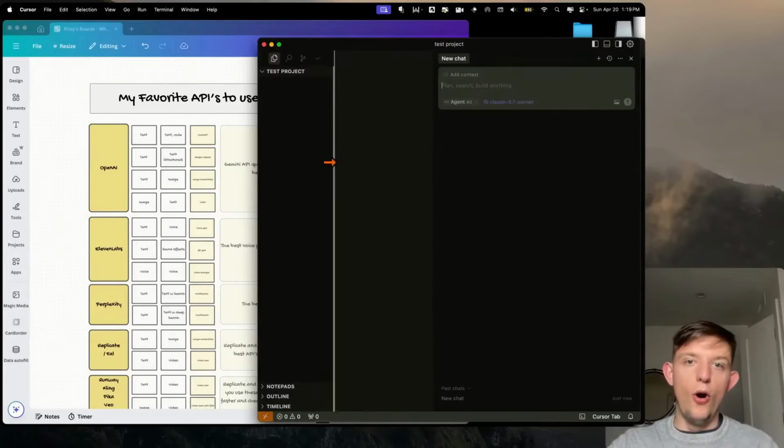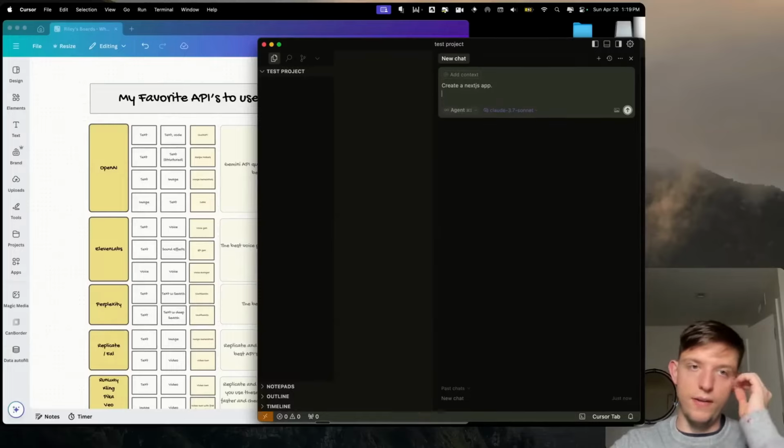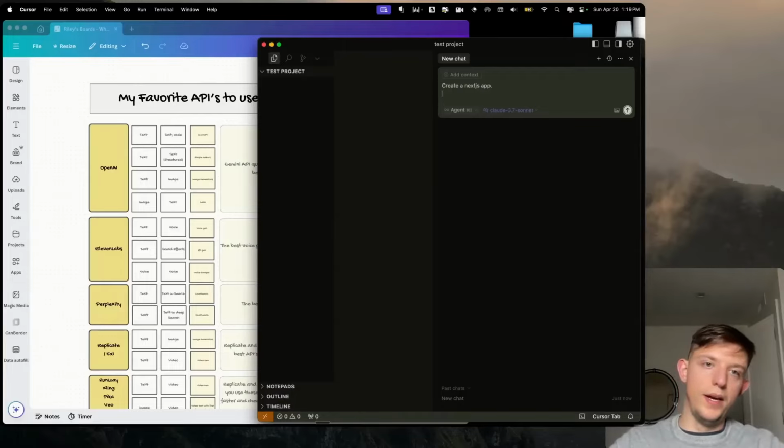All you need to really understand is that at this folder on your computer, you're going to have files that make up this app. And you are going to pay attention mostly to this sidebar. In fact, I only really pay attention to this sidebar. So I'm just going to say create a Next.js project, a Next.js app. And for now, don't worry about what Next.js is. Just trust me, if you're testing this out at first, this will allow you to create one that actually looks cool. Create a Next.js app.